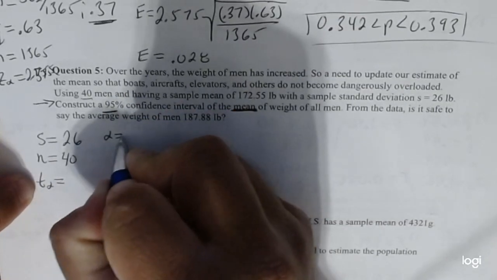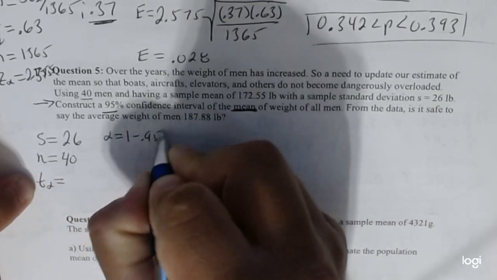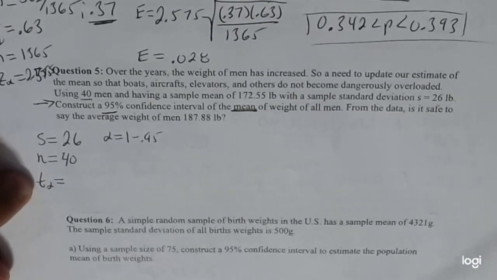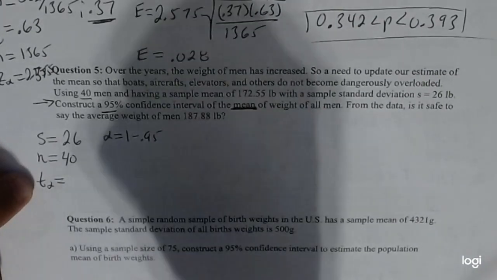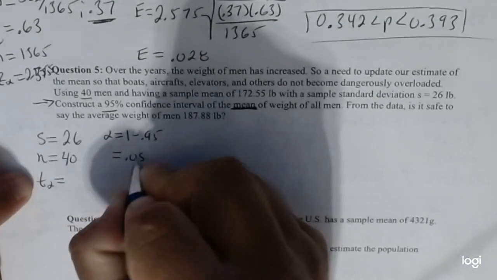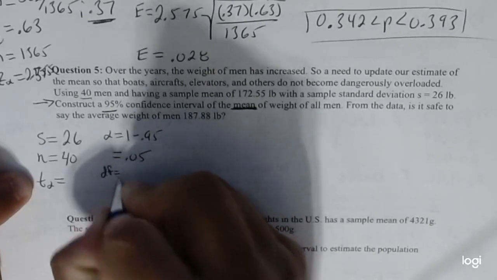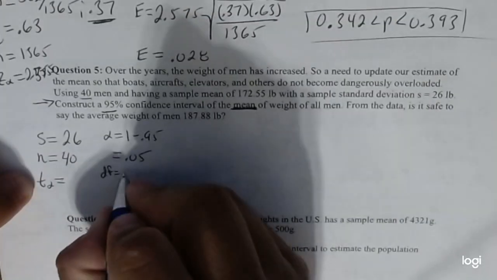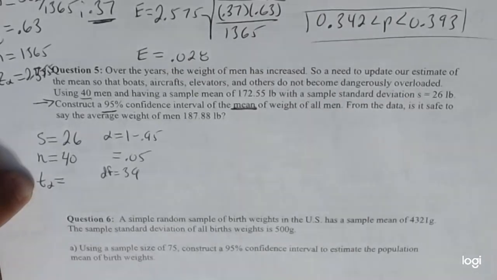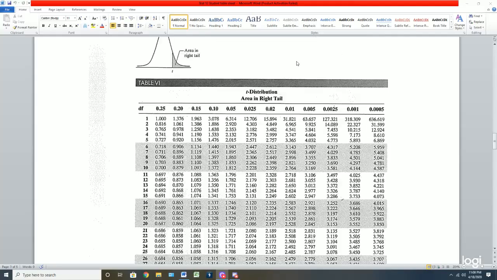So alpha is 1 minus 0.95, right? Remember back to the definition, it's 1 minus the confidence level. That's going to be 0.05. And degrees of freedom is n minus 1, 40 minus 1, or 38. Oh, sorry, 39. All right, so now we go to our table to find the t-value.